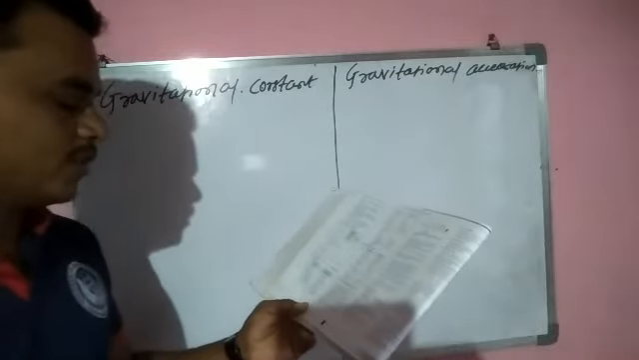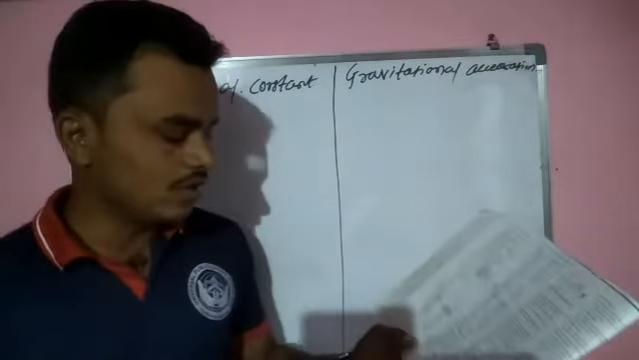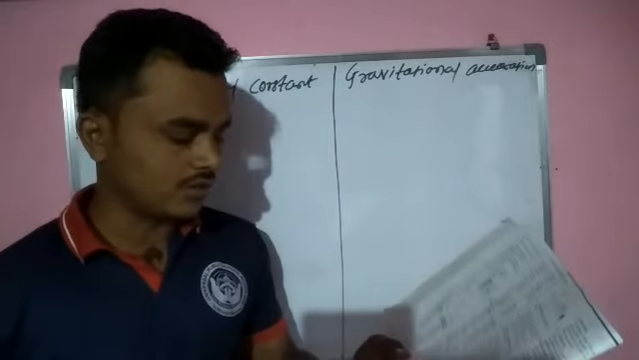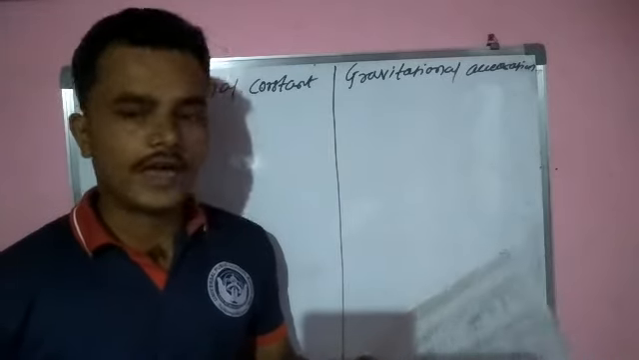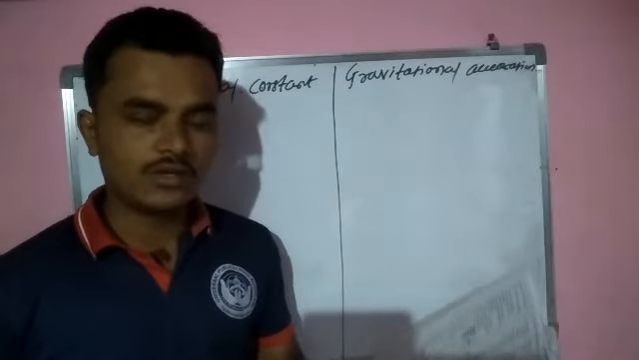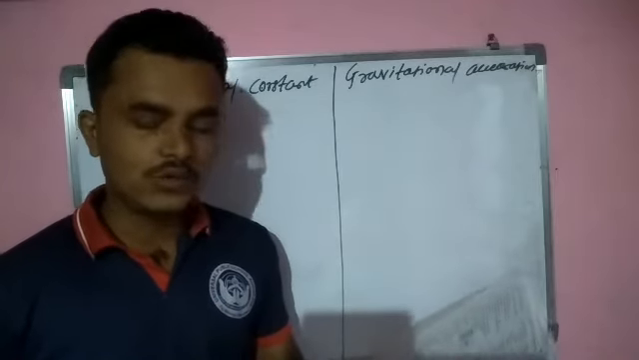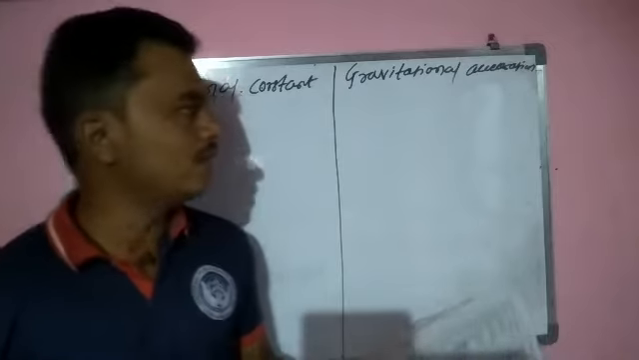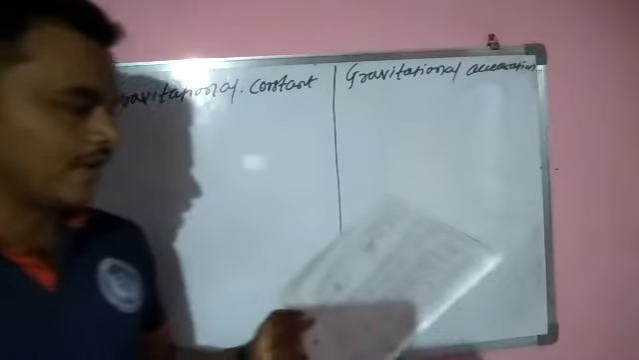Now see, what is the meaning of gravitational acceleration? The uniform acceleration produced in a free falling body due to the gravitational force of the earth is called the gravitational acceleration, or the acceleration due to gravity.